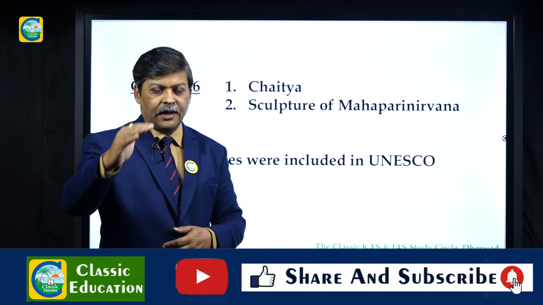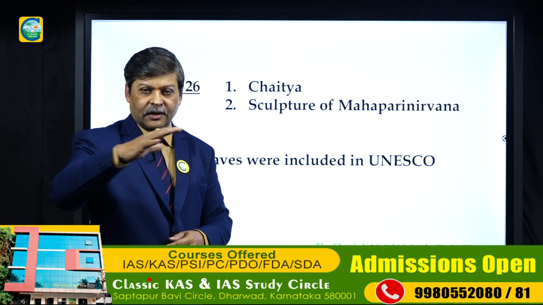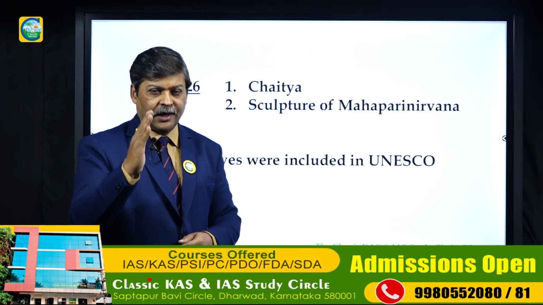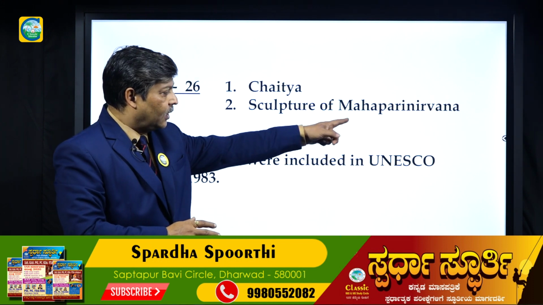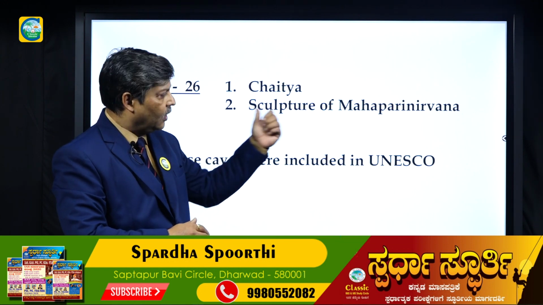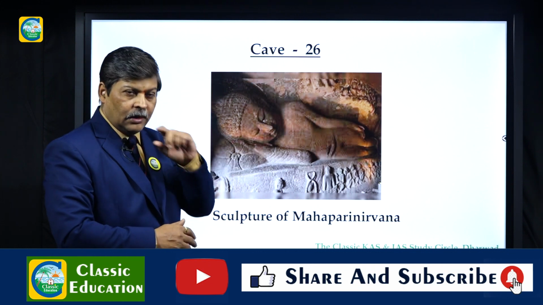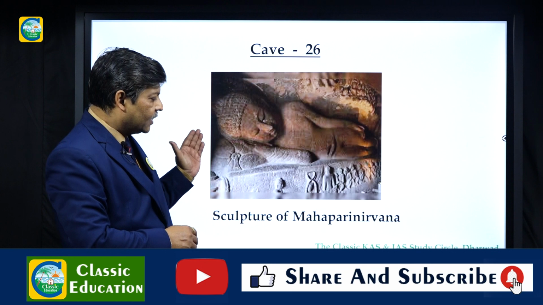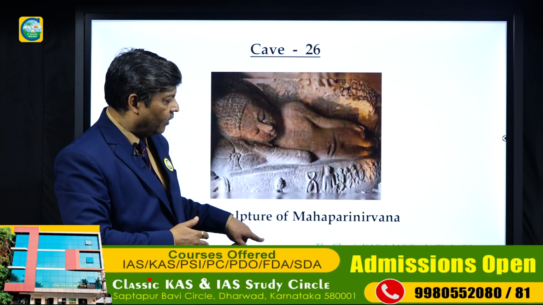Mahaparinirvana was attained by Buddha at Kushinagar in Uttar Pradesh. So if you find a sleeping Buddha, usually we consider it as the Mahaparinirvana stage. That is the sculpture available in the last, the 26th cave. You can see this is the sculpture of Mahaparinirvana, Buddha in a sleeping posture, and that is the path of salvation he will be taking.